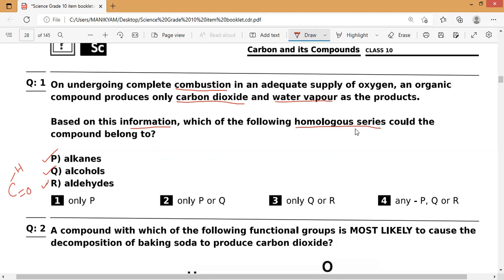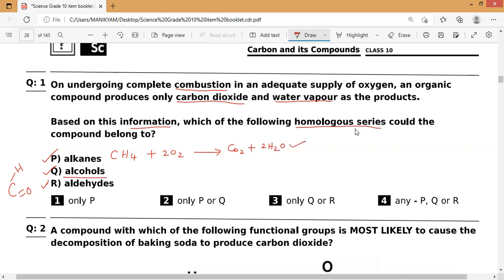Let us verify with one example whether they are producing carbon dioxide and water or not. For example, if we take alkanes, the smallest alkane which we all know, the first one is methane. Methane undergoes combustion reaction which will produce carbon dioxide plus water. So first one is okay. Second one, alcohol.